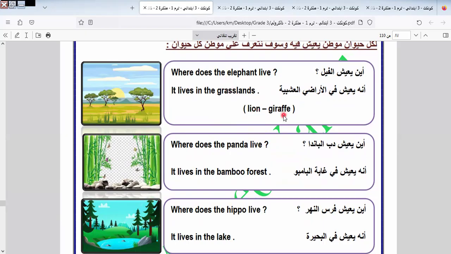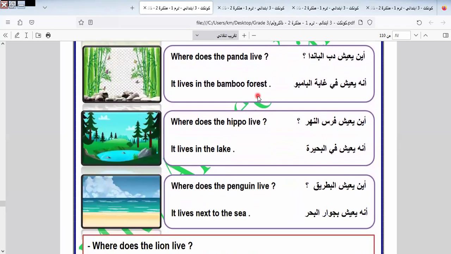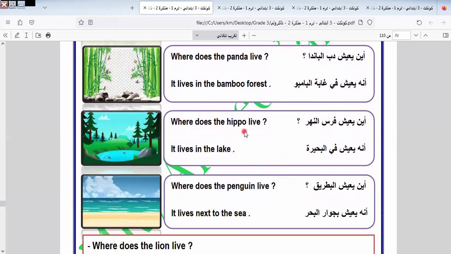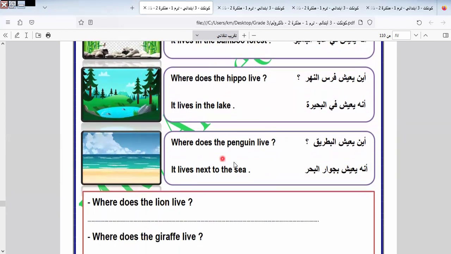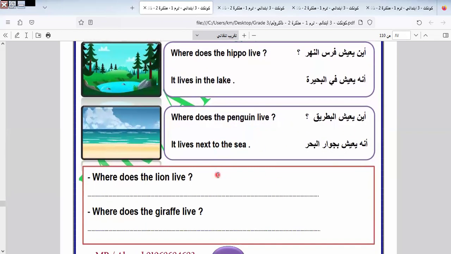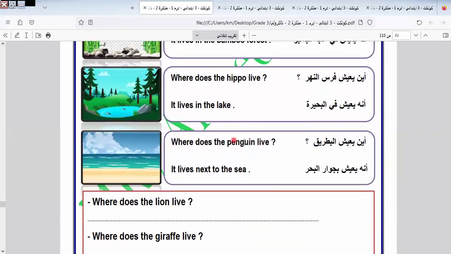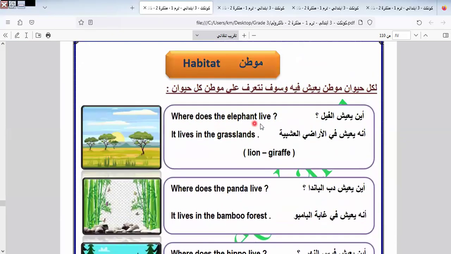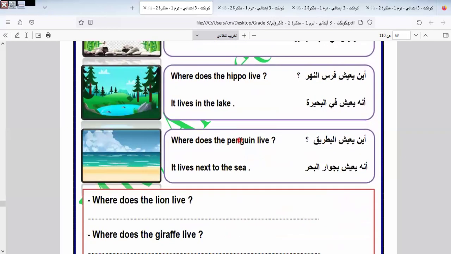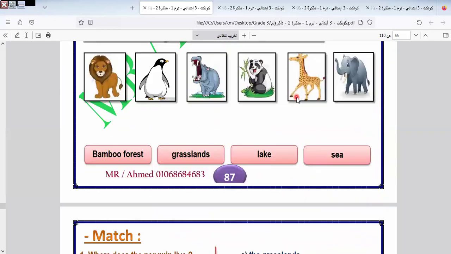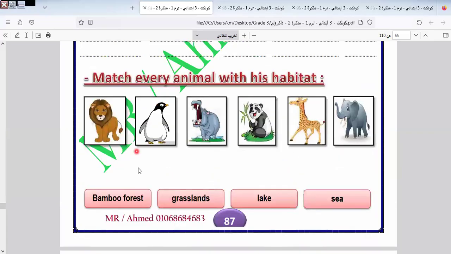We have lion, giraffe, elephant in the grassland. Here we have panda lives in bamboo forest. This is the place the panda lives. Hippo lives in the lake. Penguin lives next to the sea. Here we have a question. Where does the lion live? As we know, in the grassland. Where does the giraffe live? Also in the grassland. Okay, let's continue the rest of the exercise.